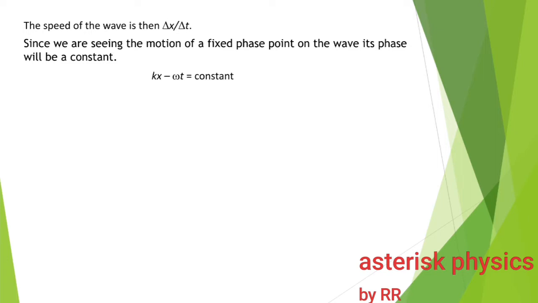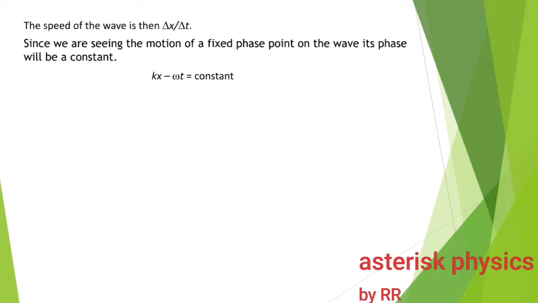The phase of a wave is kx minus omega t. If the initial phase is 0, then you can say the phase at a particular instant is given by kx minus omega t. That is a constant. Since we are watching that point on the crest, which is a fixed phase point, its phase remains constant. So kx minus omega t is constant. The meaning is, as time increases, x also increases. It advances through the medium. So as time increases, x also increases. So that difference, kx minus omega t, will be a constant.